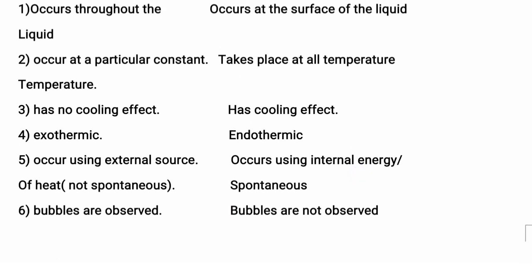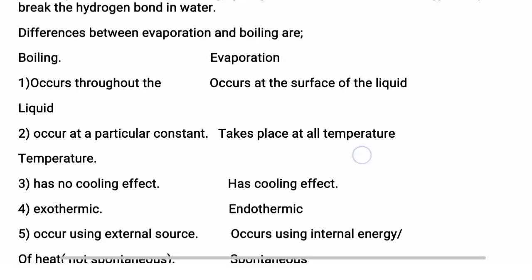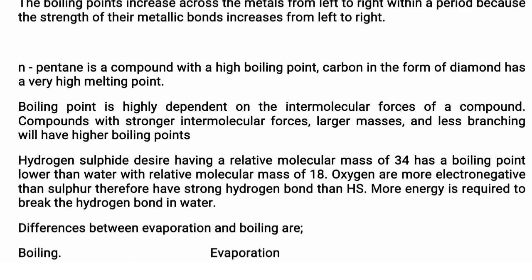So take your past questions, if you have a question that has to do with boiling and melting points, I believe you'll be able to answer most of the questions. Remember, like I told you, ionic compounds always have higher boiling points, like sodium chloride and so on, while covalent compounds that have van der Waals bonding always have a lower boiling point. Please take note of that.